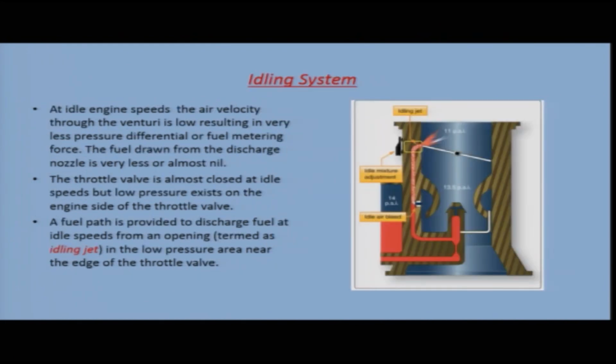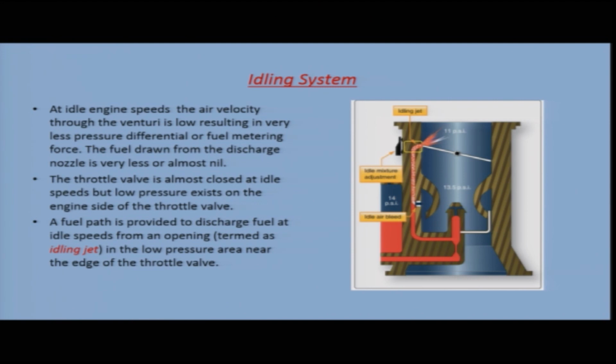Coming to the next system, the idling system. You can see here in the diagram, at idle engine speeds, the air velocity through the venturi is low, resulting in very little pressure differential or fuel metering force. So, we have just seen in our previous slide that at low speeds you have a low volume of air going inside the carburetor, you have low pressure differential, you have low metering force and low fuel discharge. So, the fuel drawn from the discharge nozzle is very little or almost nil.